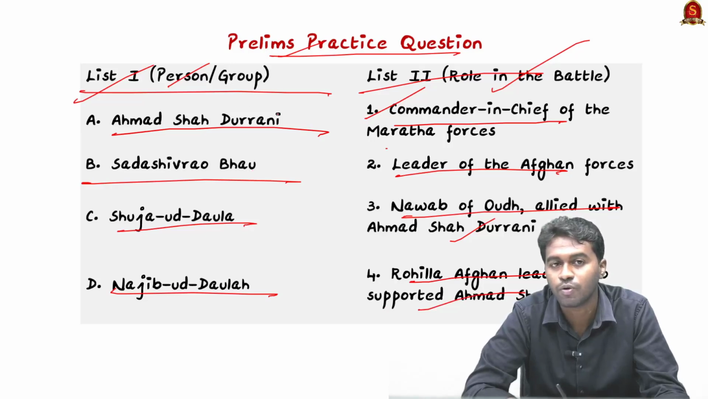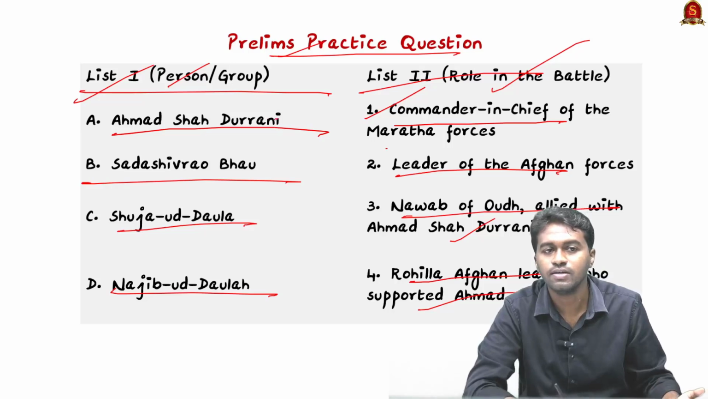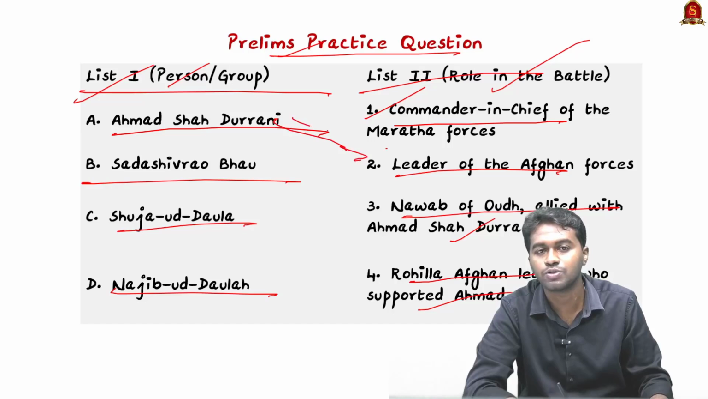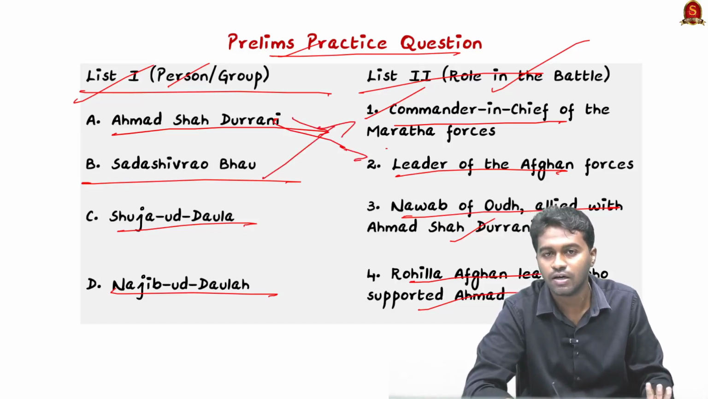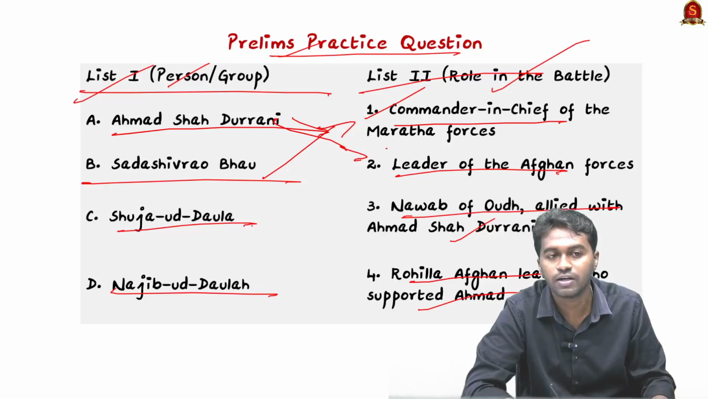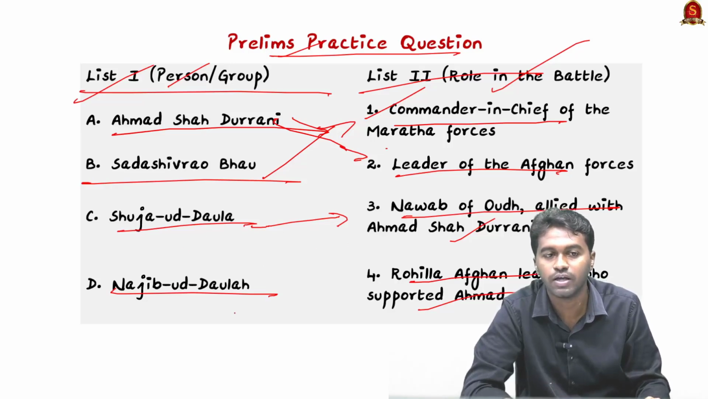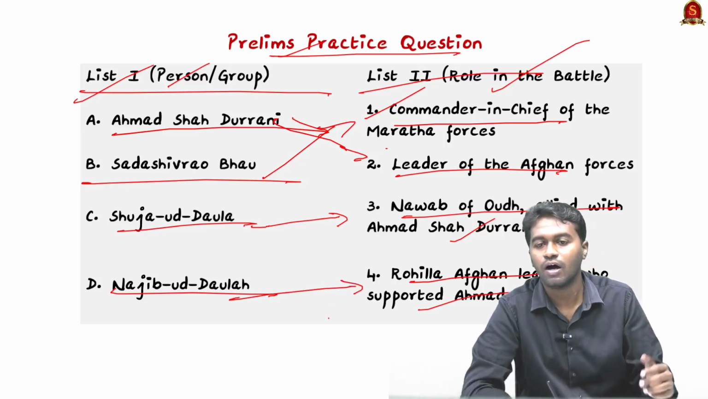So it's a match the following question, and you can see that it's very easy. Ahmad Shah Durrani was the leader of the Afghan force, so A goes to 2. Sadashiva Rao led the Marathas in the third Battle of Panipat, and Shuja-ud-Daula, the Nawab of Oudh, allied with the Afghan ruler, so C goes to 3. And Najib-ud-Daula, the Rohilla Afghan leader who supported Ahmad Shah Durrani.